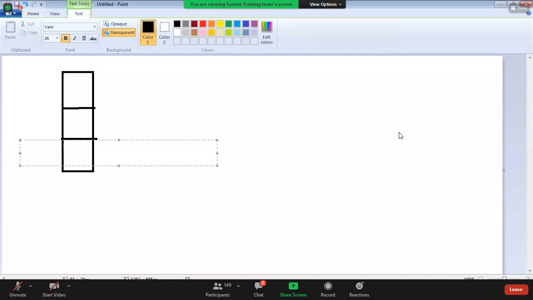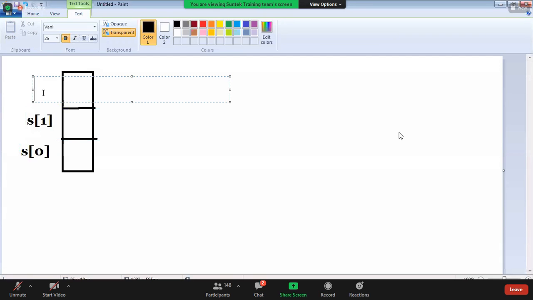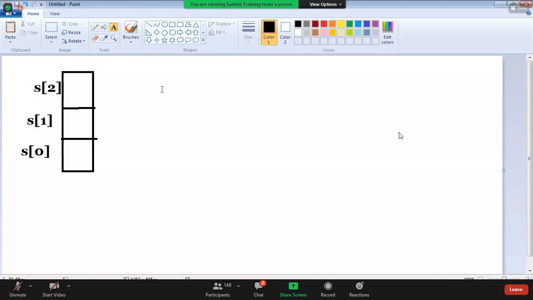Now this is how much, guys? First, this index value is S of 0. This is S of 1. This is S of 2. Indexes will be there, guys: S of 0, S of 1 and S of 2.